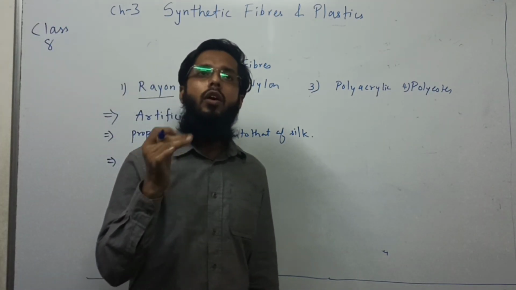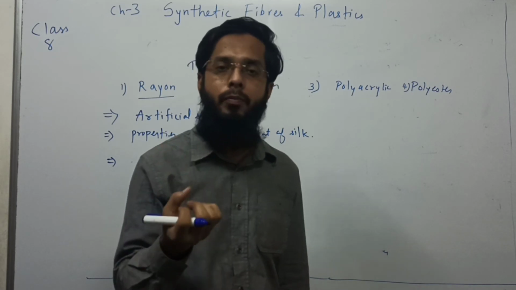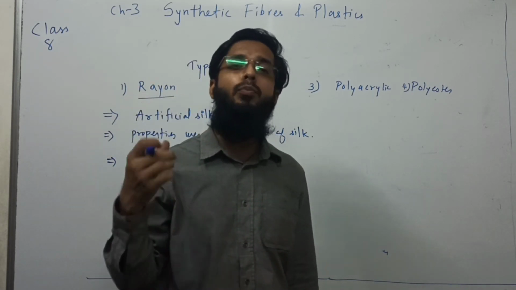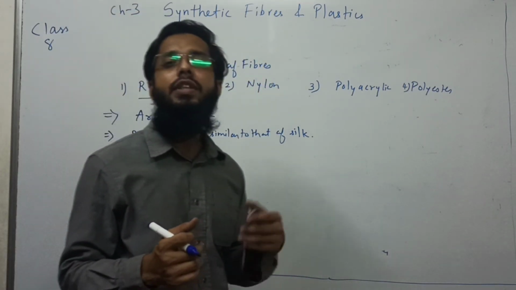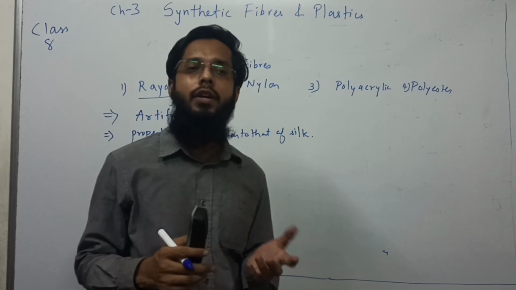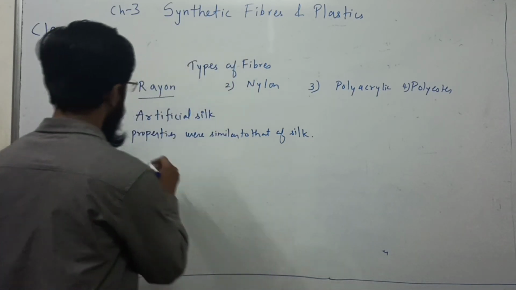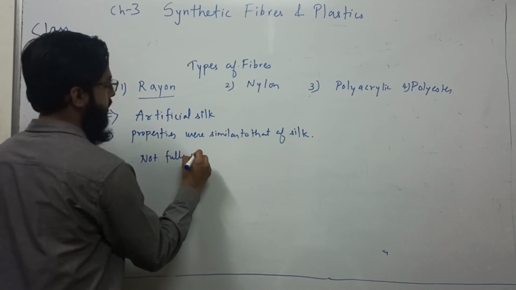It is obtained from fibers from wood pulp, which is natural, but then it is chemically processed. So we can call rayon semi-synthetic. What is semi-synthetic? It is not fully synthetic.